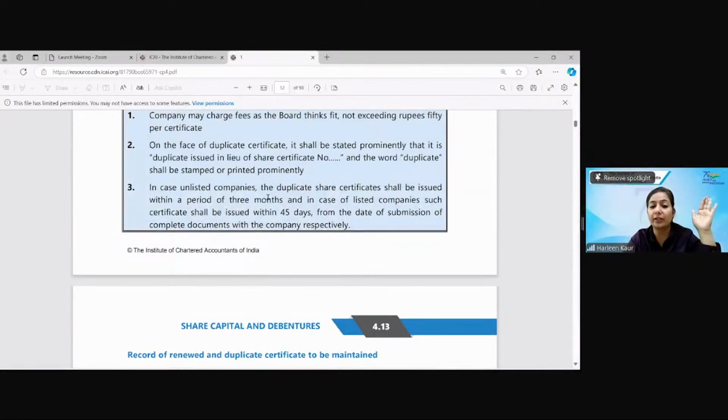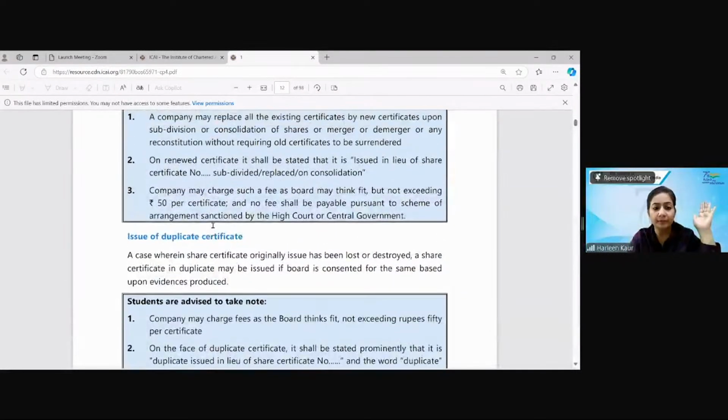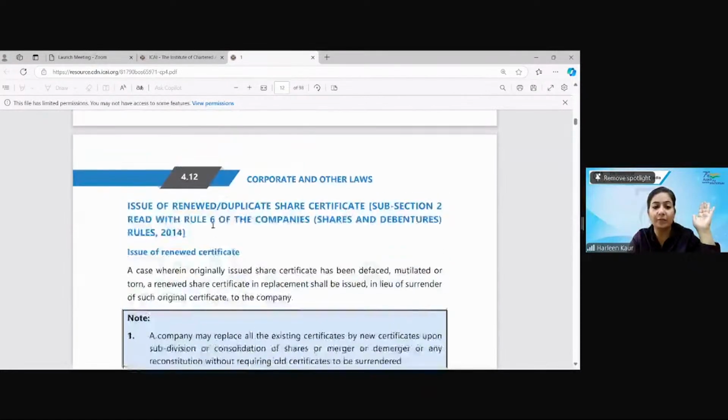So for the share certificate, please children, don't keep writing the same question again and again. I've already cleared it. A duplicate share certificate shall be issued within 3 months in case of a listed company; in case of an unlisted company, it shall be issued within 45 days. Okay. And not more than rupees 50 per certificate shall be charged as fees.